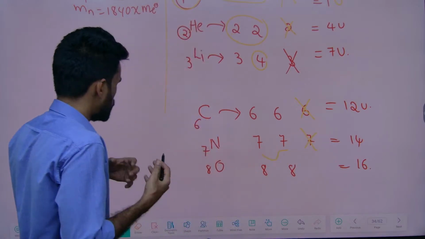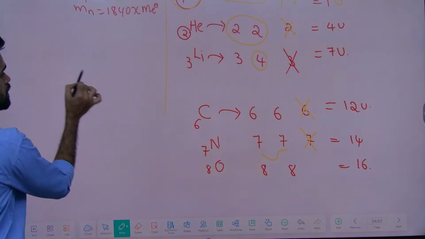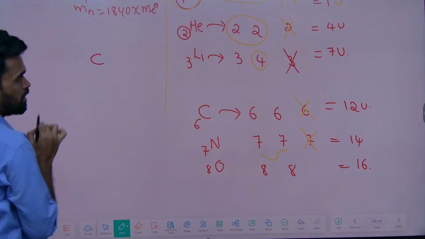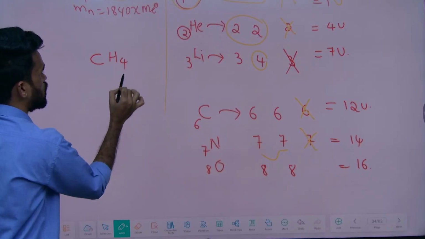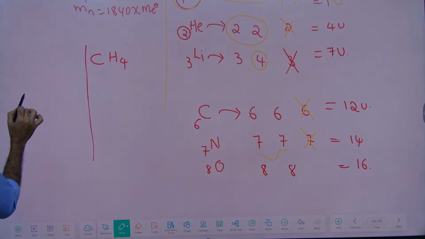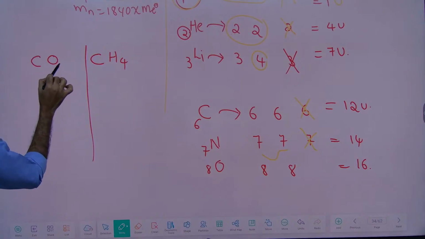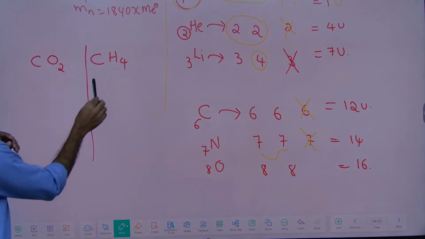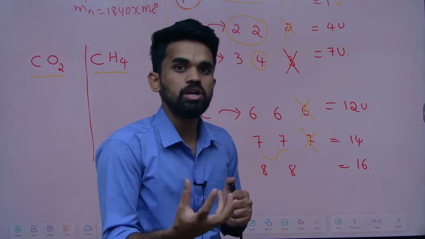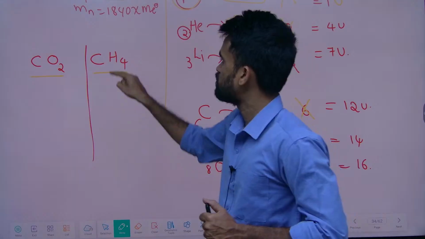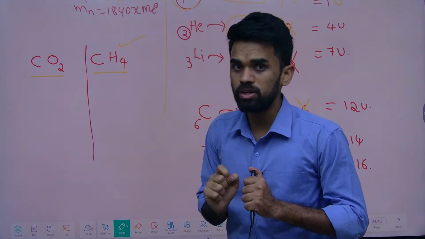Now, sir, what is the use of studying this? See, carbon is an atom. Carbon combines with hydrogens and forms a methane molecule, and carbon combines with oxygen and forms carbon dioxide. These are called molecules. Now they will ask what is the molecular weight. So what is the molecular weight of methane? How can you calculate this?